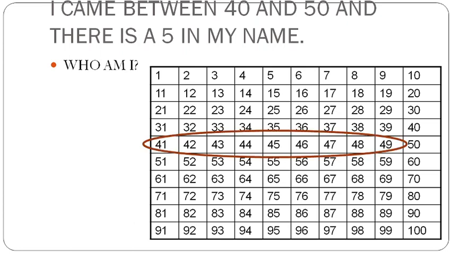So these are the number: 41, 42, 43, 44, 45, 46, 47, 48 and 49. So these are the number which will come between 40 and 50. Now among these number, which number has the digit 5? Yes, you are right. It's 45. So here answer will be 45.